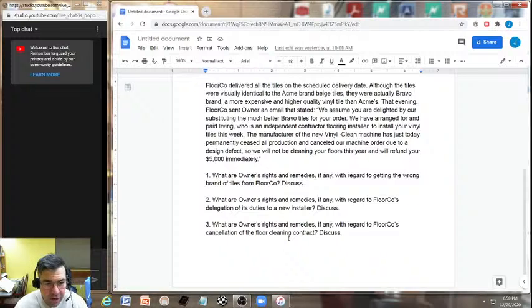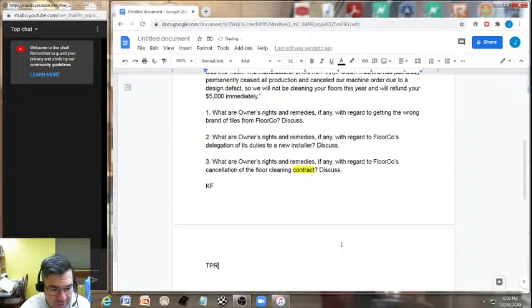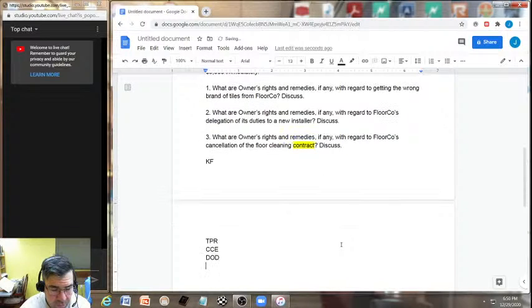Well, right here, this word contract has given me a heads up as to what area of law we're dealing with here. Most likely we're dealing with contract law. And as such, we should probably start putting down our shopping list for contract law: contract formation, third-party rights, conditions, covenants, excuses, discharge of duty to perform, breach of contract, and remedies. Okay, and remember here, we also want to address our calls.